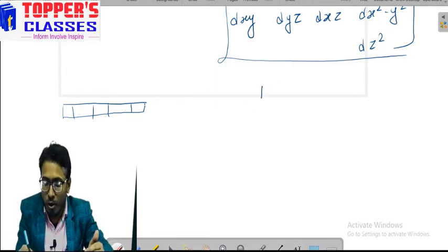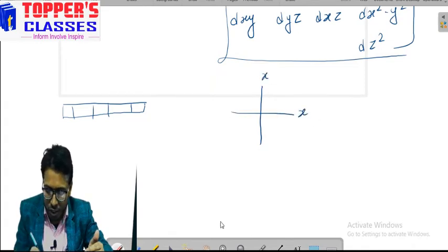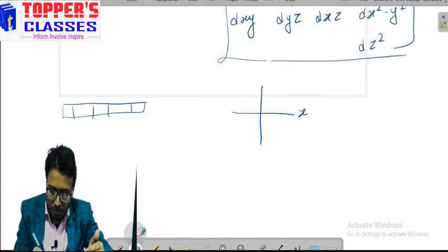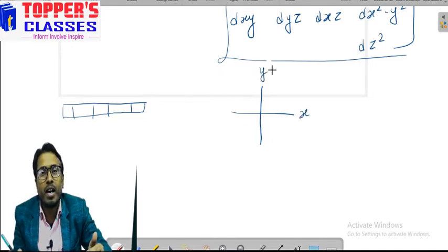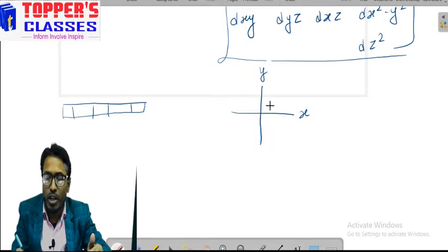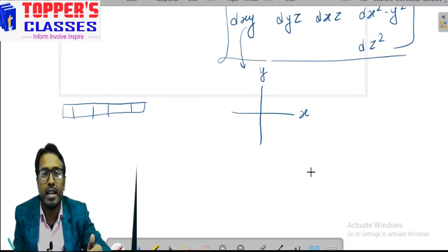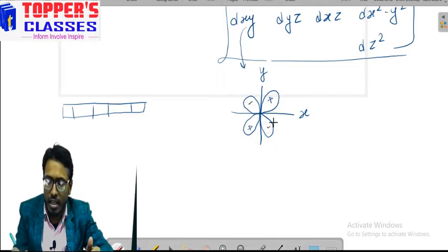If we draw dxy, here it is x and it is y, and as we know, the shape of a d orbital is a double dumbbell. In order to draw dxy, the orbital lies in between the x and y axes. Here is the shape of the dxy orbital.